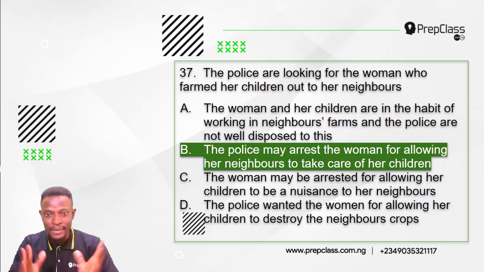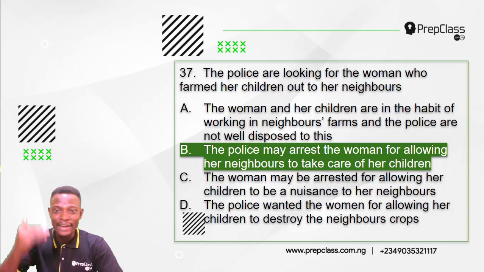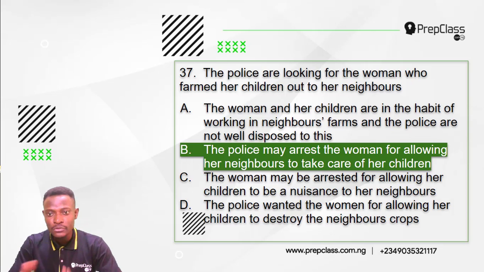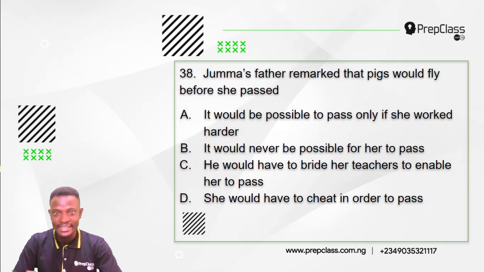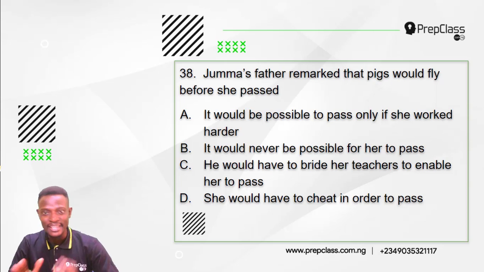So the option that actually explains best the information conveyed in this sentence is option B. The police may arrest the woman for allowing her neighbors to take care of her children. Alright, moving on, question 38. Remember, we have to select the option that explains best the information conveyed in this sentence.